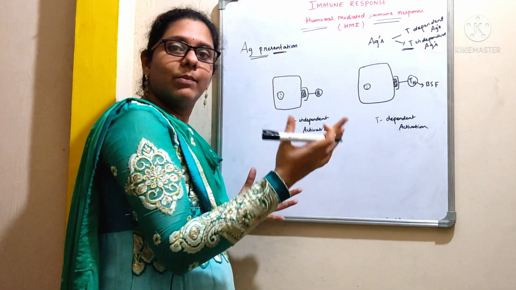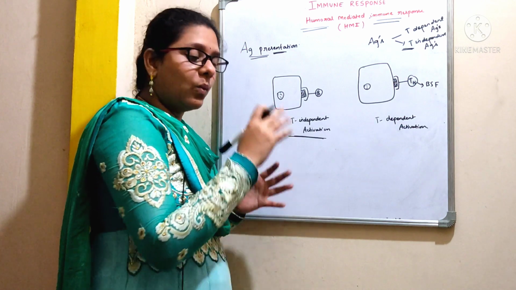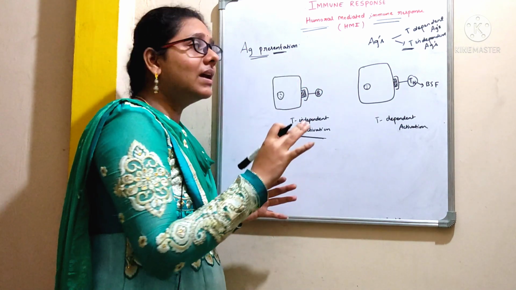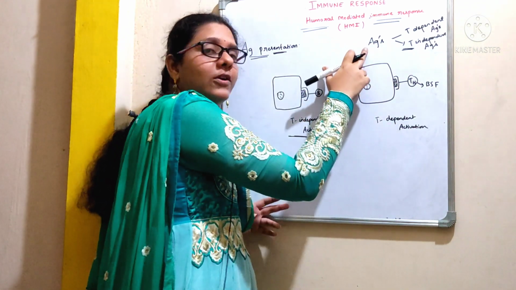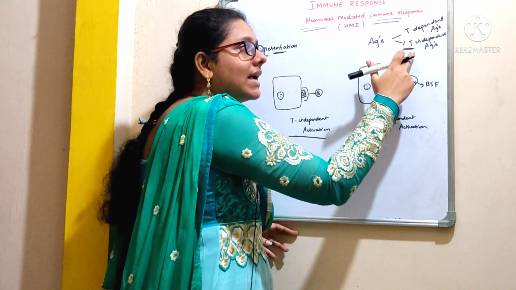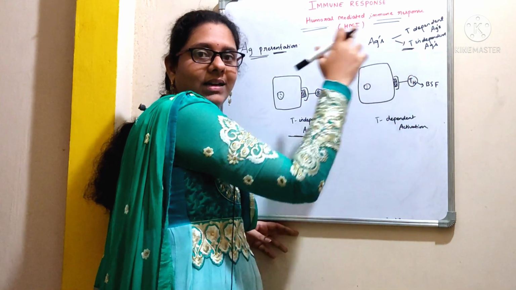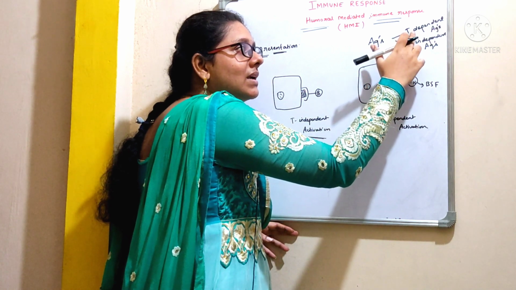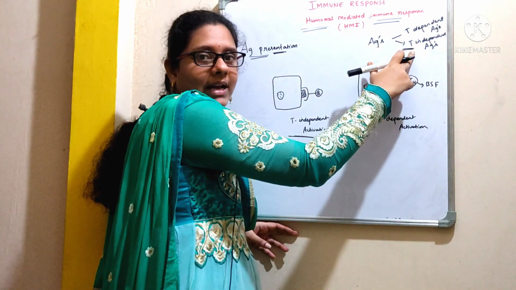Earlier we discussed the processing of antigen, right? Once the antigen is processed, now it should be presented to a B cell, right? Here you need to know about two different types of antigens. They are T dependent antigens and T independent antigens. T stands for thymus. We can also call them thymus dependent antigens and thymus independent antigens.